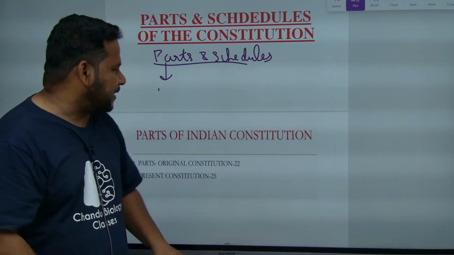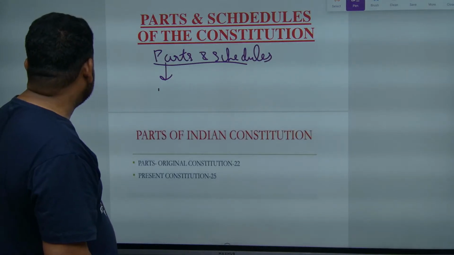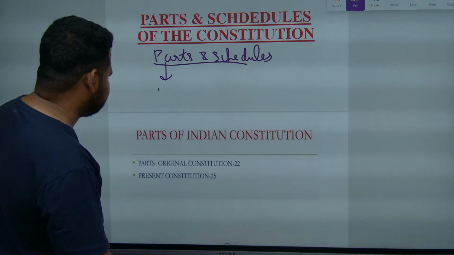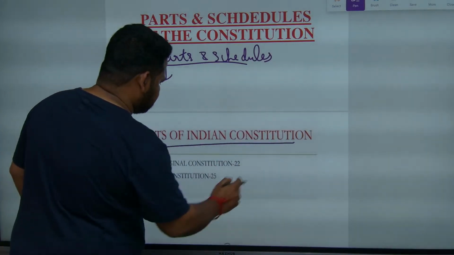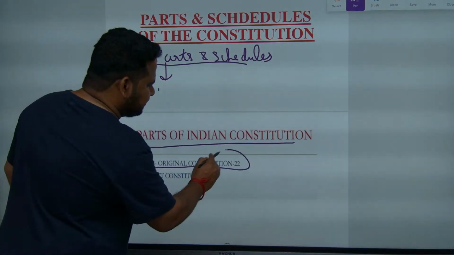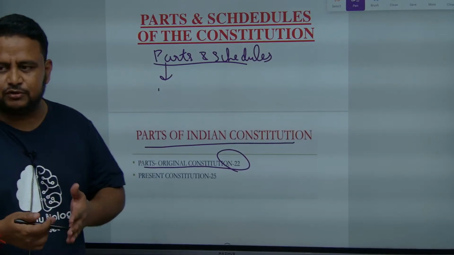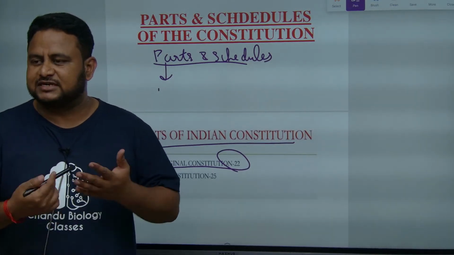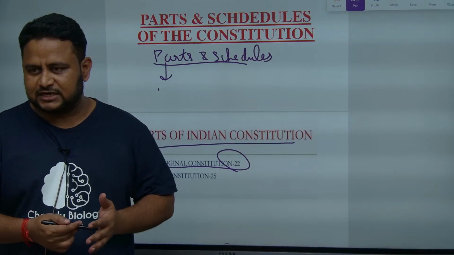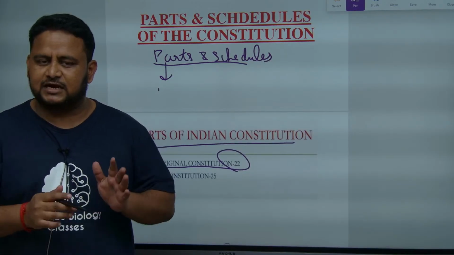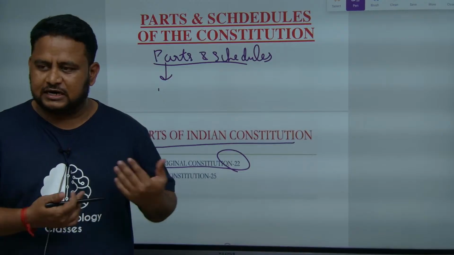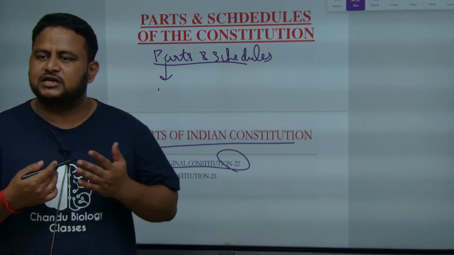Now coming to parts, let us start with the parts of the Indian Constitution. In the original Constitution there were 22 parts, and I will also tell you how to remember the parts. I will give you certain mnemonics so that you do not have to learn things by heart. Just by understanding the mnemonics, you will be able to remember all the 22 parts.